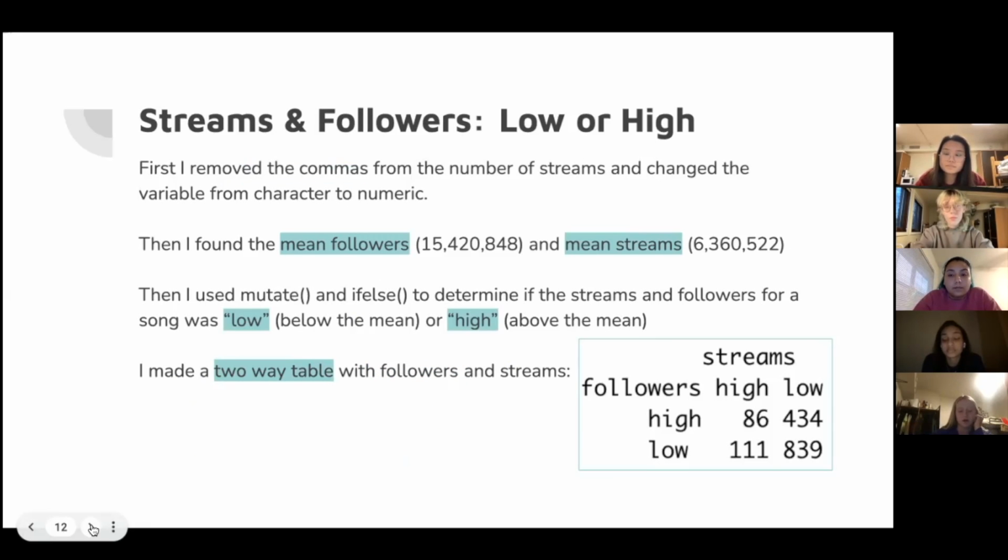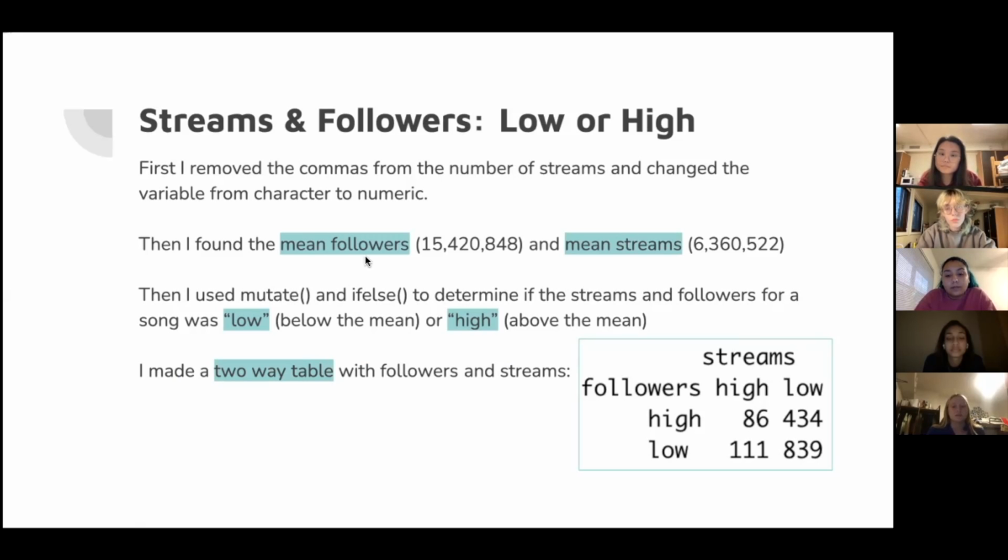So to create a column that showed whether the song's stream and follower levels were low or high, I first removed the commas from the number of streams and changed the variable from character to numeric, as Zena was talking about. And then I found the mean number of followers, as Sally did, which was 15,420,848, and then the mean number of streams, which was 6,360,522. And then I used the mutate and if else function to determine if the streams and followers for a song was low, which meant it was below the mean, or high, which was above the mean.